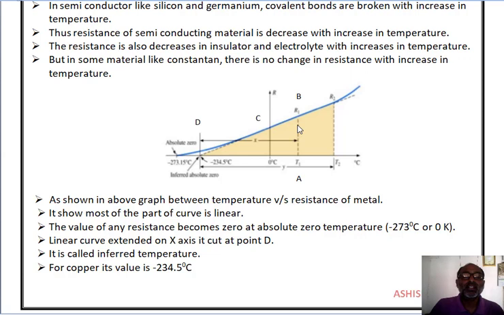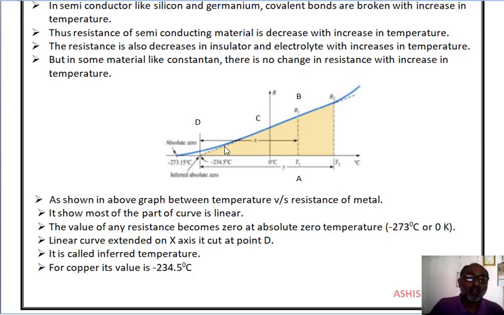Now let's see the graph of copper, temperature versus resistance. It shows that most of this curve is linear. Remember, it is most important: the value of any resistance becomes zero at absolute zero temperature, that means minus 273 degree centigrade or 0 Kelvin.